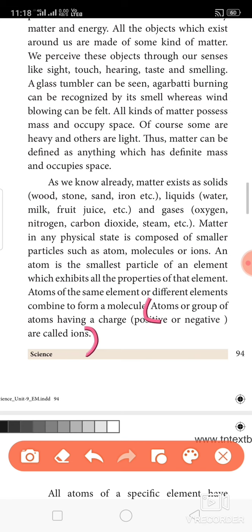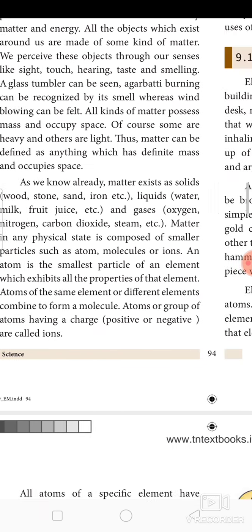I will teach you in your 12th lesson. Okay, don't bother about this now. So these are all the 3 basic forms of matter, that is solid, liquid, gas, which you have seen in your day-to-day life.